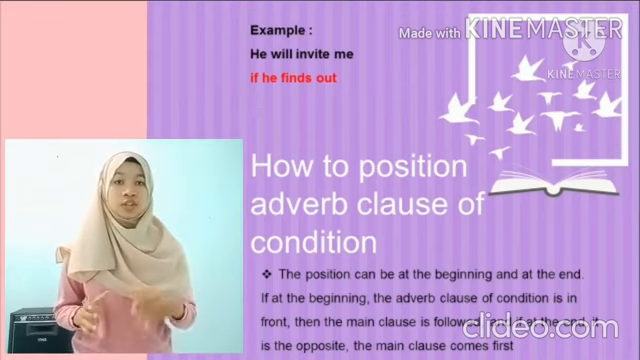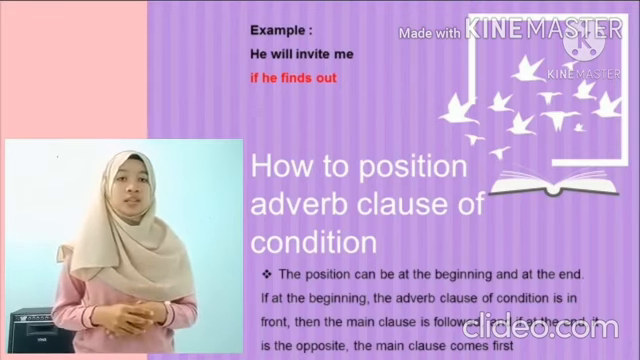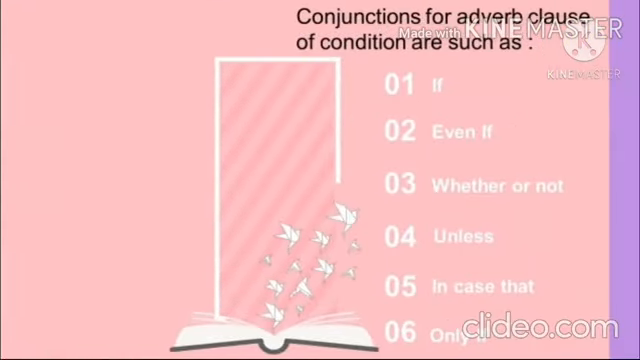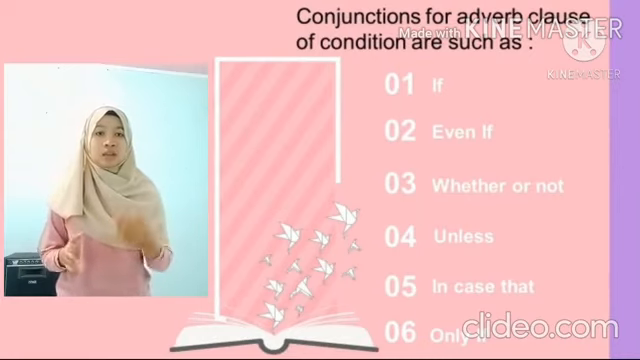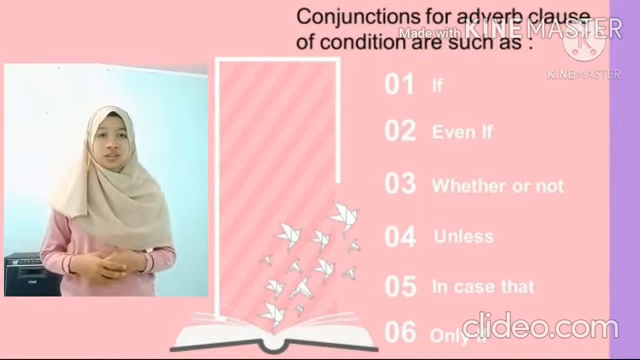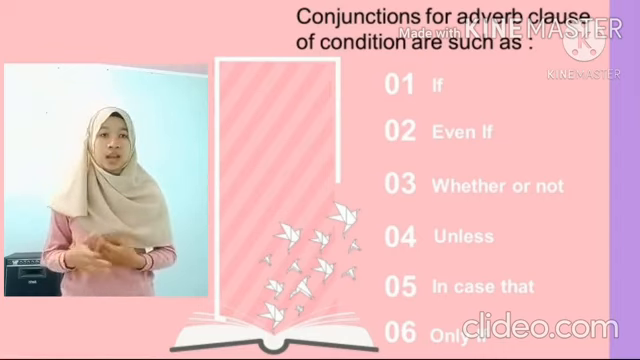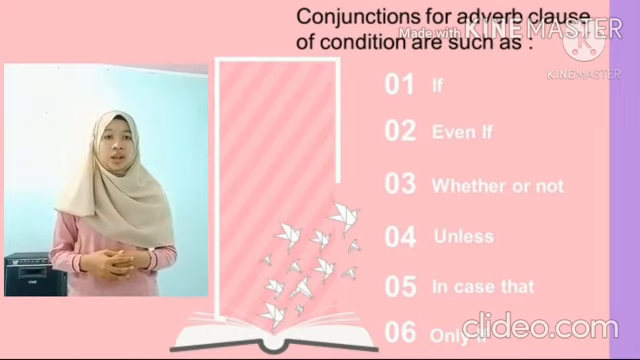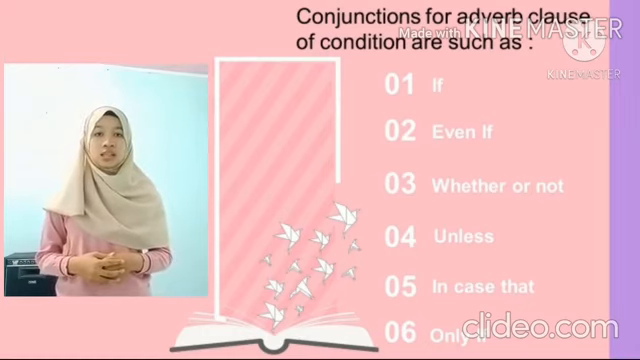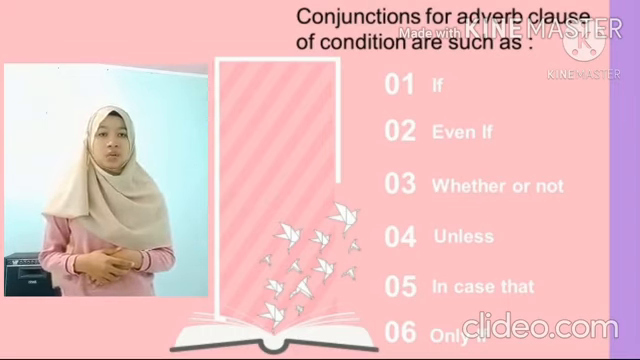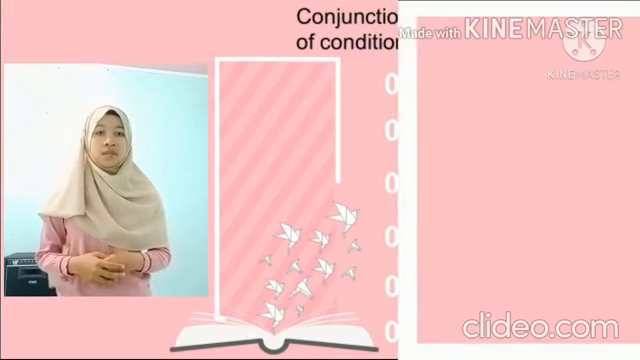Next, how to position an adverb clause of condition. The position can be at the beginning and at the end. My friends, adverb clauses of condition are introduced by subordinating conjunctions. Of course, when we were in high school, we already knew about these conjunctions. Conjunctions for adverb clauses of condition are such as if, even if, whether or not, unless, in case that, and only if. And what is the difference between them?